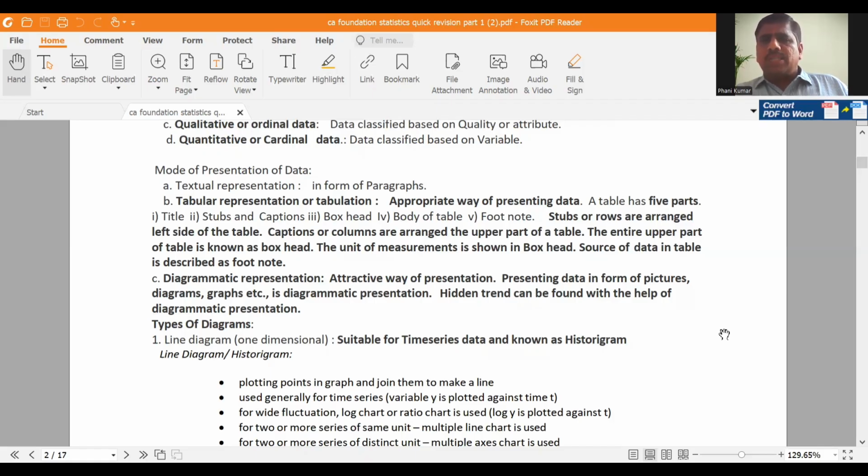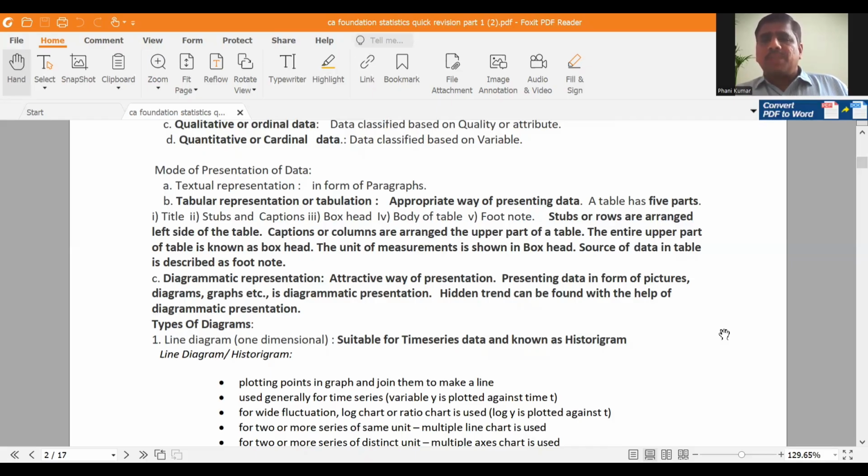Okay. First part is table number and title. Every table will have some title and sometimes a table number also. Next, what is meant by stubs? Stubs means the left part of the table which describes rows. So stubs or rows are arranged on the left side of the table. Caption means columns. The upper part of the table which describes columns or subcolumns is known as captions. And next, the entire upper part of the table is known as box head. Box head means the entire upper part, row headings, column headings, all the table headings. That means the total upper part of the table is box head.